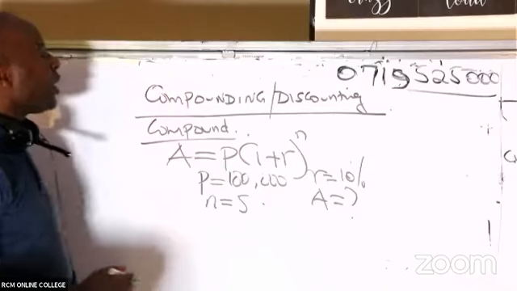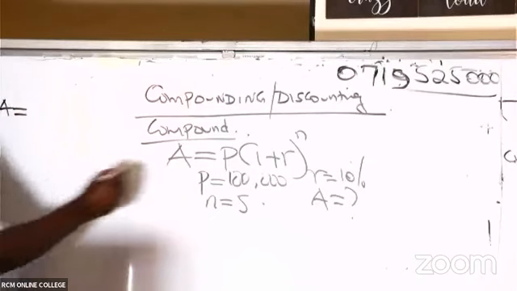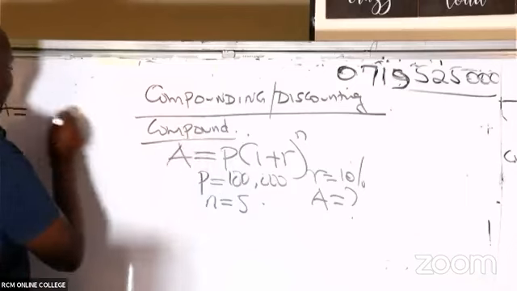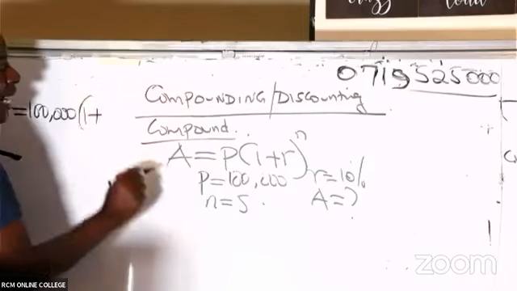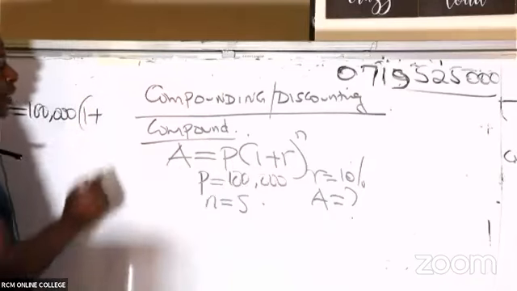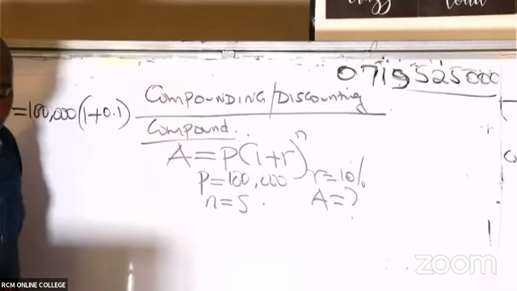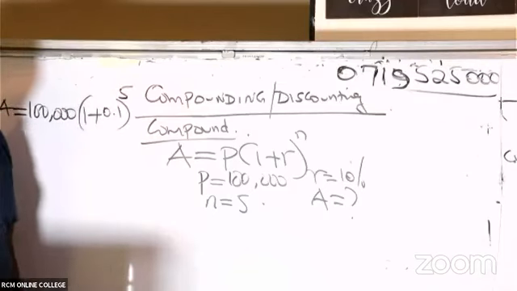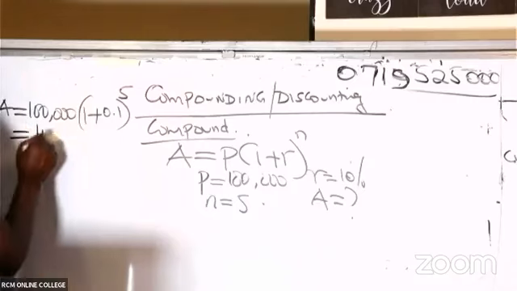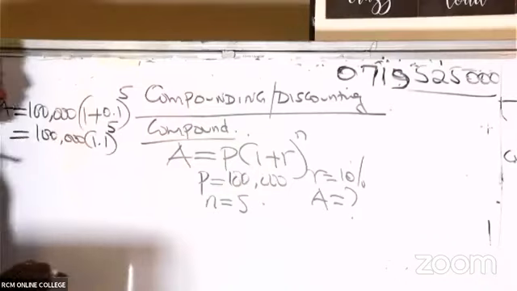So, ladies and gentlemen, let's straight away use this compounding interest formula. We know that amount equals principal, which is what I'm investing today, 100,000, times 1 plus r. R is the rate of interest, which in this case is 10%, the same as 0.1. Then raise this to power n, the number of years, which is 5 years. This cascades down to 100,000 into 1.1 raised to power 5.